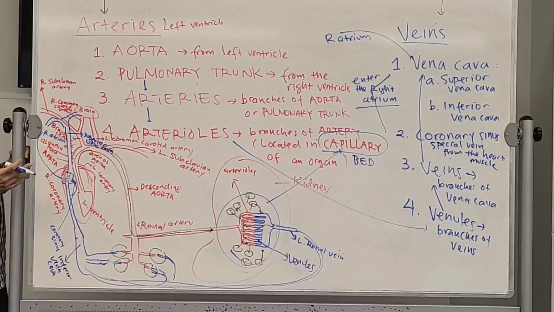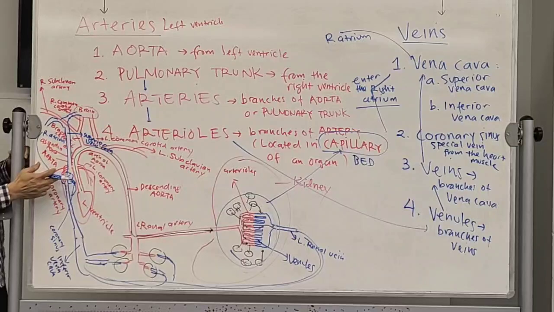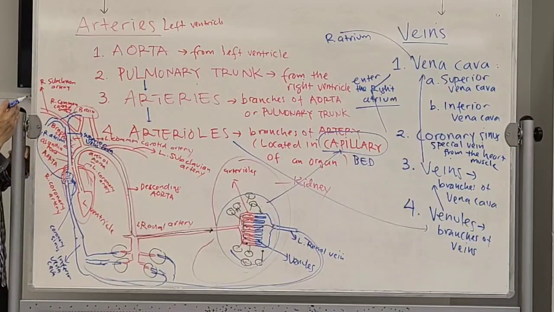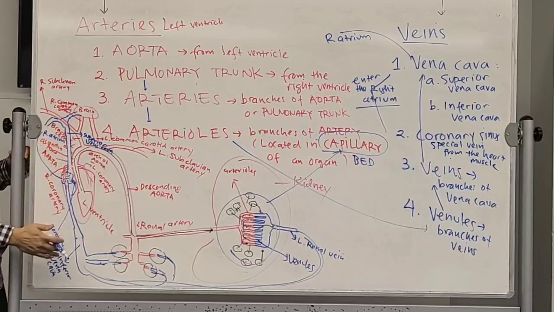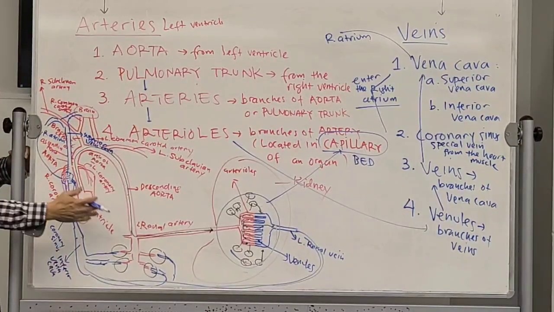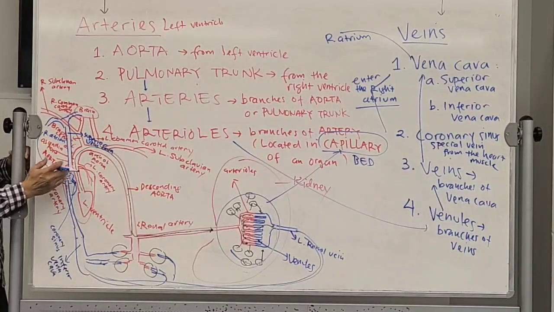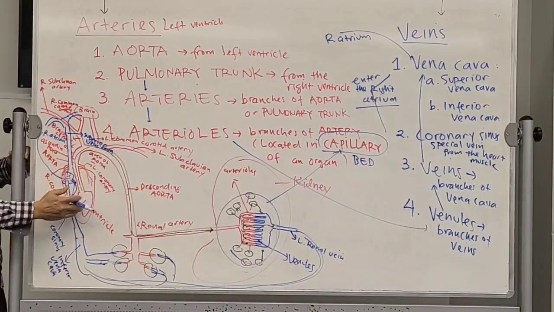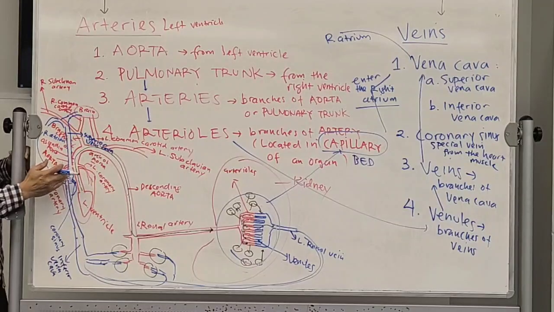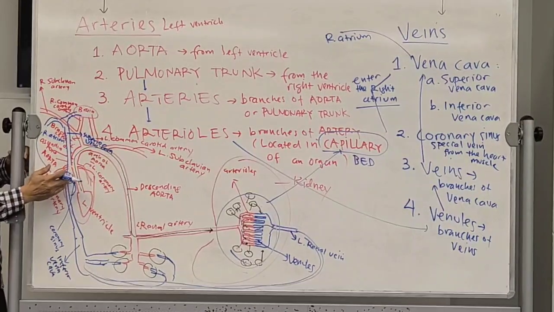From the brain and from our arm through the superior vena cava. From organs below our body, through the inferior vena cava. And from the heart circulation, it becomes what we call the coronary sinus.